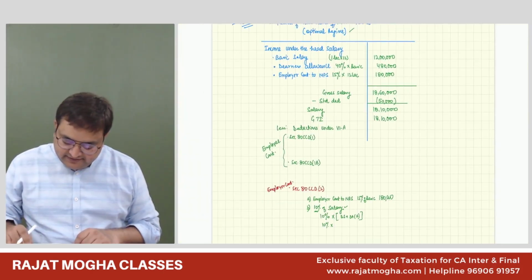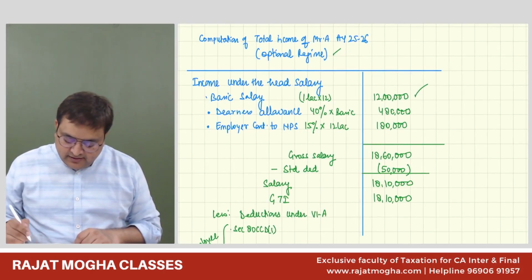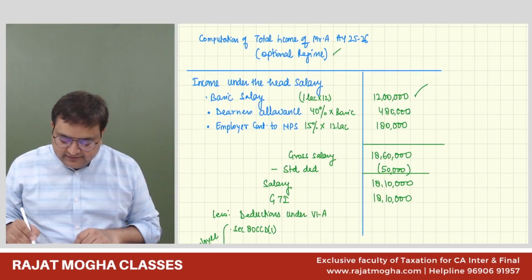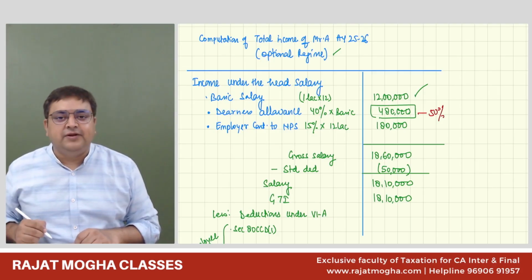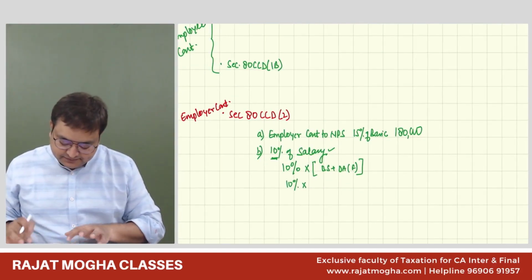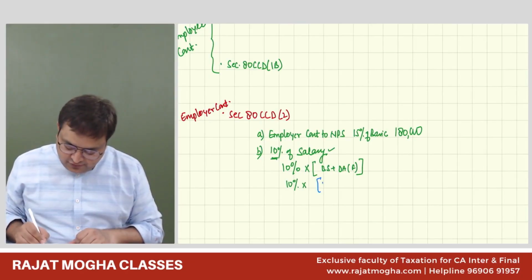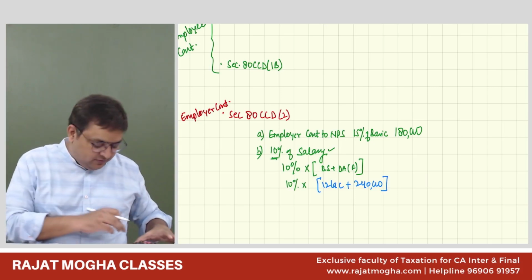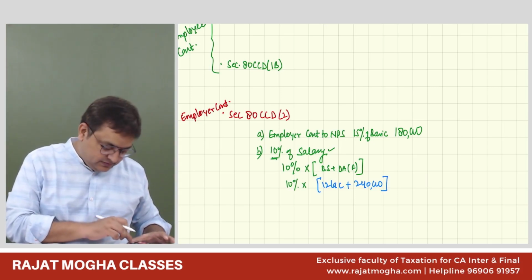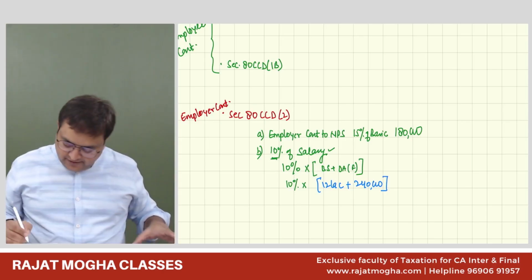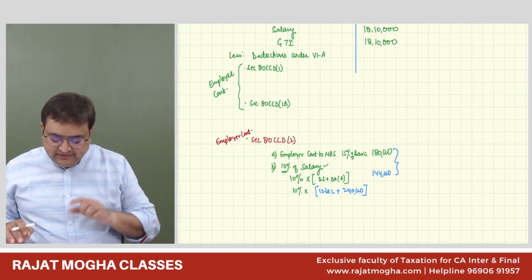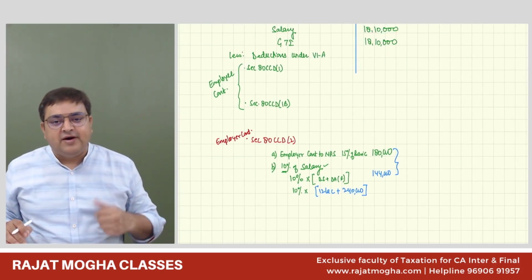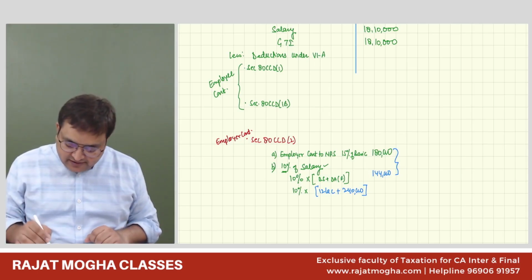So 10% of what? Basic salary is 12 lakh. DA allowance is 4,80,000, and out of which only 50% was forming part. Do you remember in the question it was 50% forming part? So it would be 12 lakh plus 2,40,000, into 10%. Guys, how much is it? 1,44,000. Whichever is lower: the 80CCD(2) limit would be whichever is lower, 180 or 144. So we will be getting 1,44,000.